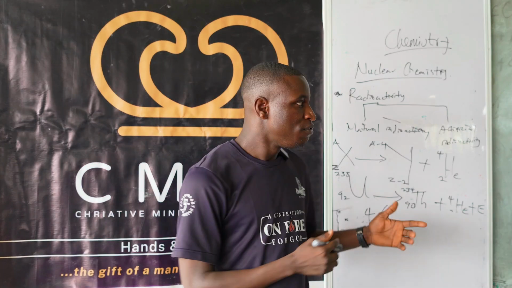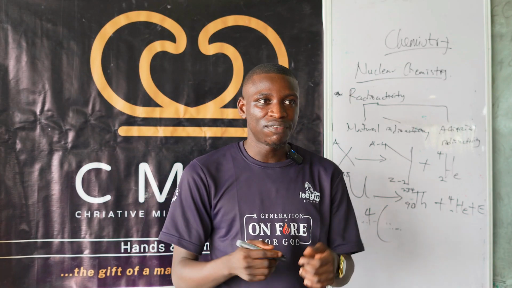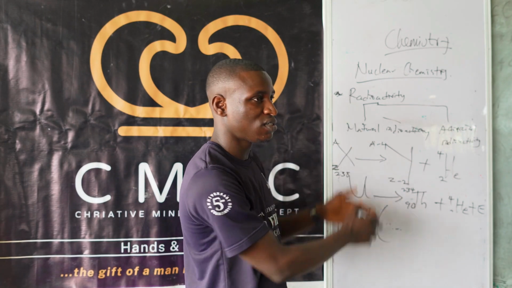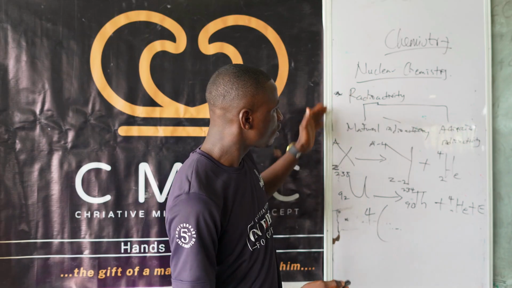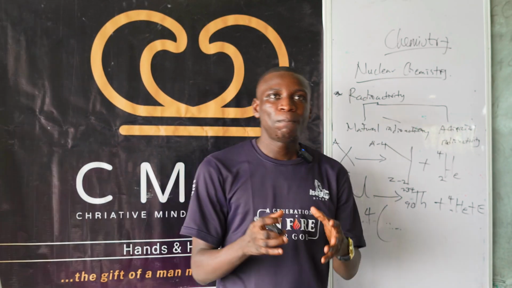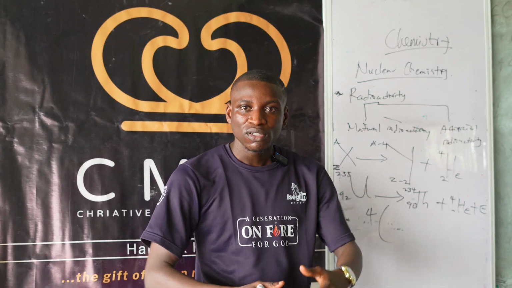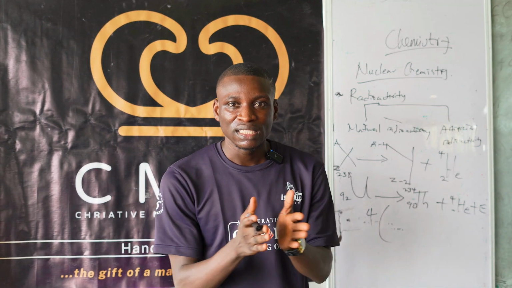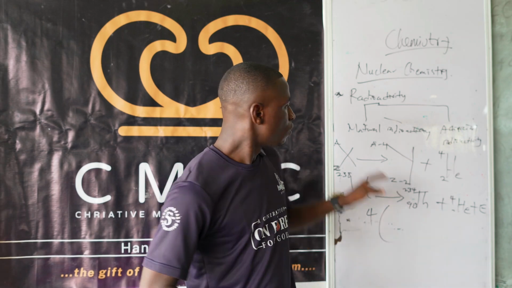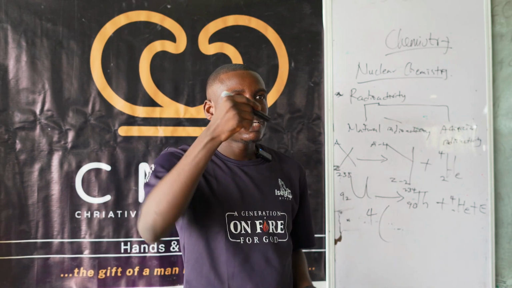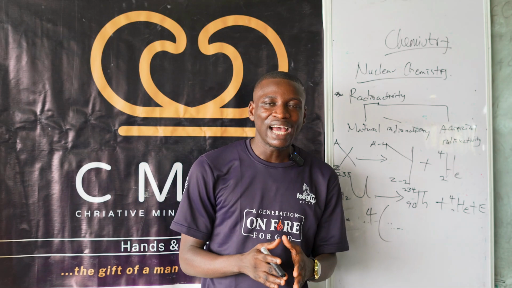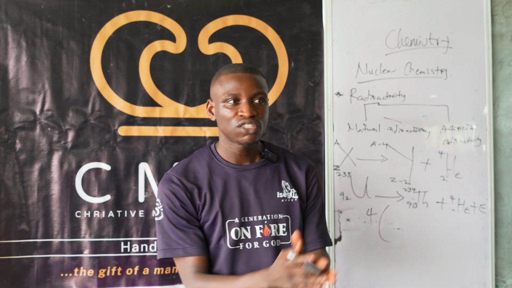I don't know if you have read very well, but you can still go and read more, and you'll be able to know those characteristics. I can give you one of them: alpha particles are positively charged, although they are light. Another characteristic of alpha particles is that they have high ionizing power. They can really ionize substances.